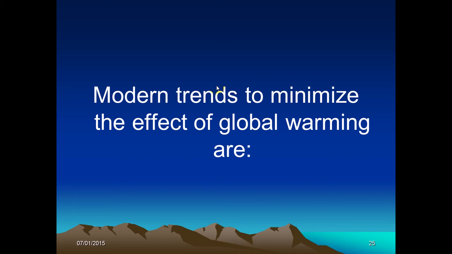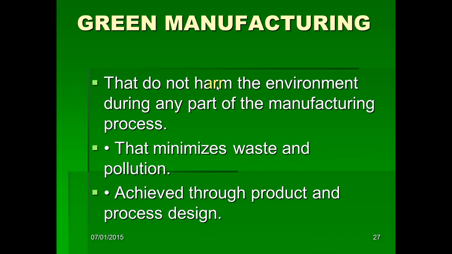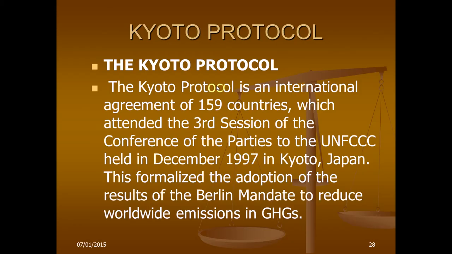Finally, we should discuss the modern trends to minimize the effect of global warming. These are ISO 14001 certification for an environmental management system, green manufacturing, which is not to harm the environment during any part of the manufacturing processes, and the Kyoto Protocol, which is an international agreement of 159 countries.